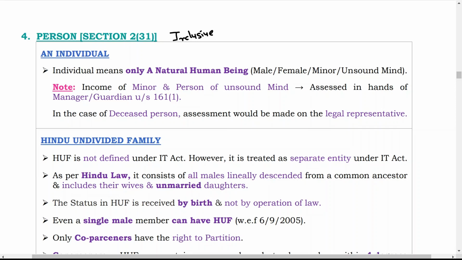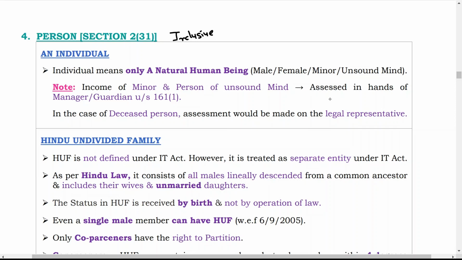Individual means only a natural human being. Natural human being means it may be male, female, minor, or person with unsound mind. All are considered as an individual. Note, income of a minor and person of unsound mind is assessed in the hands of the manager or guardian under Section 161 Subsection 1. In the case of a deceased person, meaning in the case of the person's death, assessment would be made on the legal representatives, that means legal heirs or legal representatives.